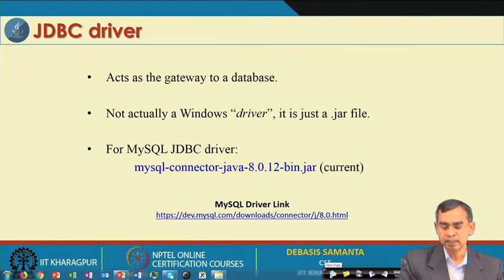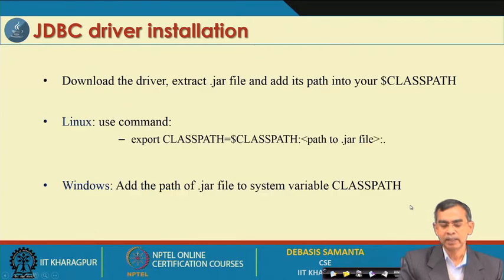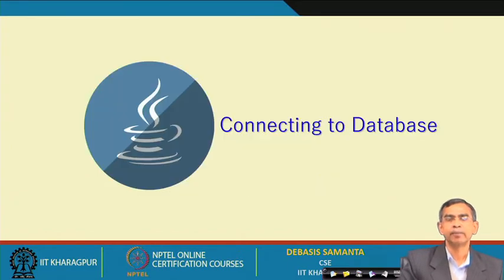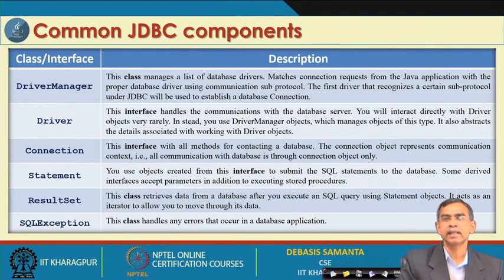The installation is very straightforward: you just download it and double click, and it will automatically install on your machine. We then have to set the class path, and these settings are the minimum requirement. If you know a little bit of system level administrative work in Windows, you can do the class path setting. Otherwise, in our next demonstration we will give you the details about how the class path can be set. And then, connecting to the database, I will come to how the connection can be done.